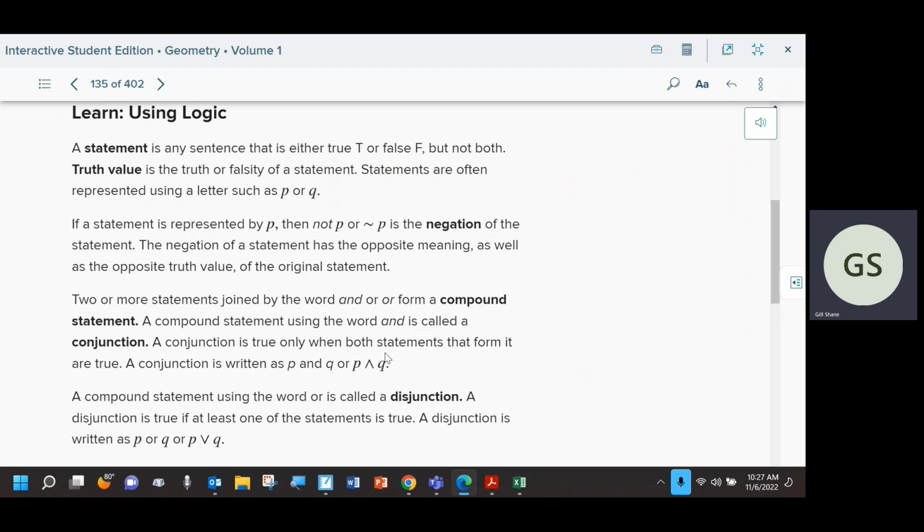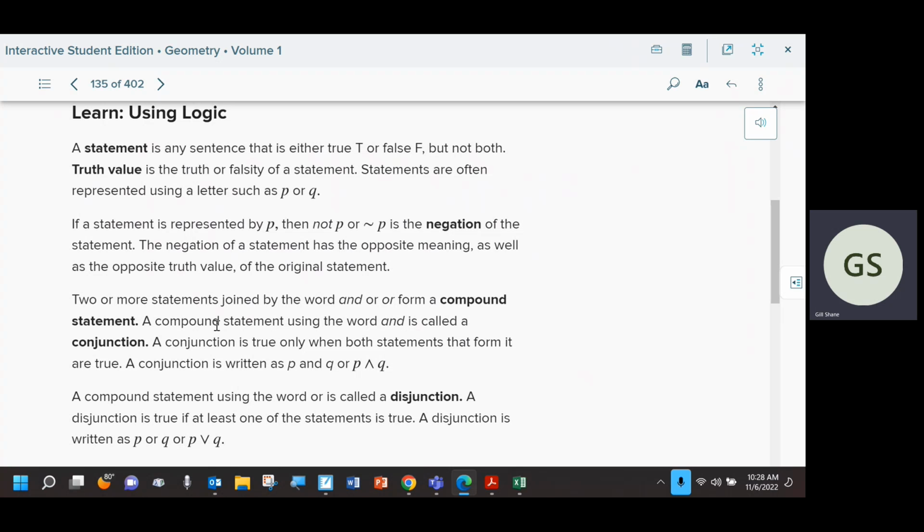A lot of you tried to completely change the statement. For example, if somebody says, I love that movie, the negation of that isn't that I hate that movie. The negation, saying not P, would be, I do not love that movie. Don't change the wording other than removing not or putting not in, typically. That's all you're doing.